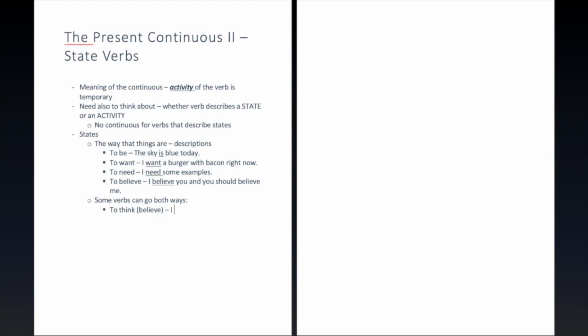All right, so I think that, well, that city is wonderful. It's just my opinion, kind of. And in this way, it's just a description of a state. It's not an activity.